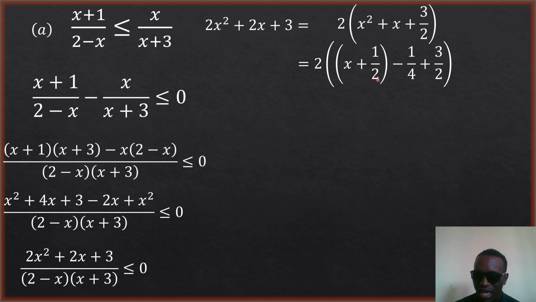Then now we square it. Sorry, I omitted something here. There is a square here. We square it, okay? There is a square here. Let me just look for a way to put the 2 there.